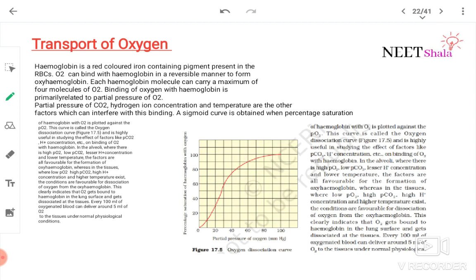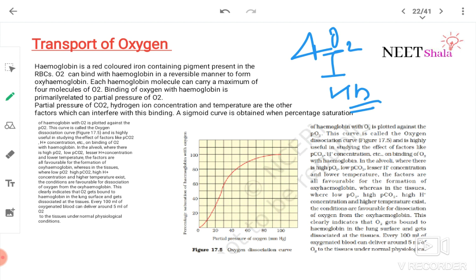Transport of oxygen. Hemoglobin is a red colored iron containing pigment present in RBCs. O2 can bind with hemoglobin in a reversible manner to form oxyhemoglobin. Each hemoglobin molecule can carry a maximum of 4 molecules of oxygen. Binding of oxygen with hemoglobin is primarily related to partial pressure of oxygen.